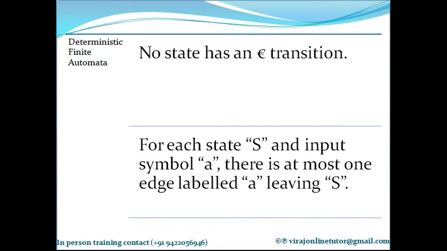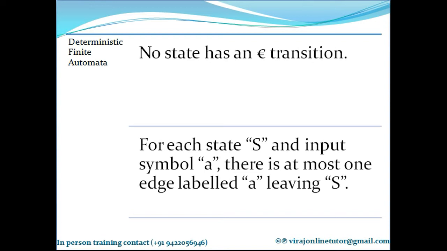I had mentioned that finite automata are of two types. Non-deterministic, because on a particular state, on a particular input symbol, I am not able to decide which state it will go to. It will go to a set of states, but I am not able to tell you which one of the states from that set it will go to.